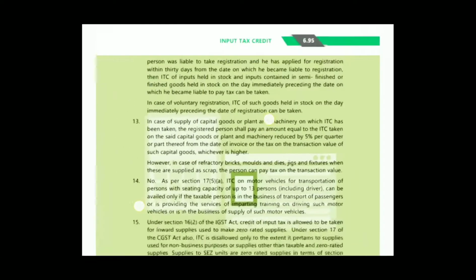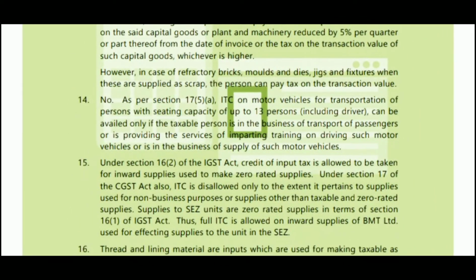No. See the solution. As per section 17(5)(a), ITC on motor vehicles for transportation of persons with seating capacity of up to 13, including driver, can be availed only if the taxable person is in the business of transport of passengers, or is providing the service of imparting training on driving such motor vehicles, or is in the business of supply of such motor vehicles.